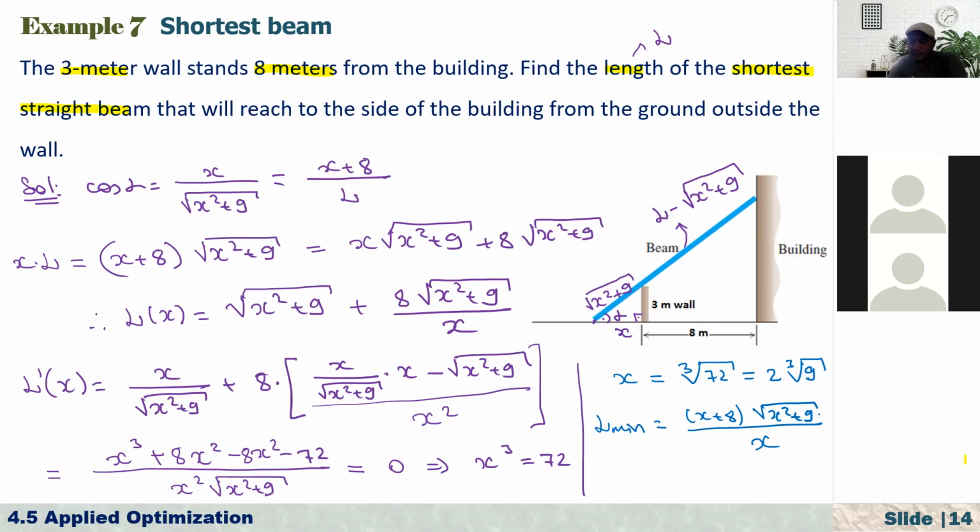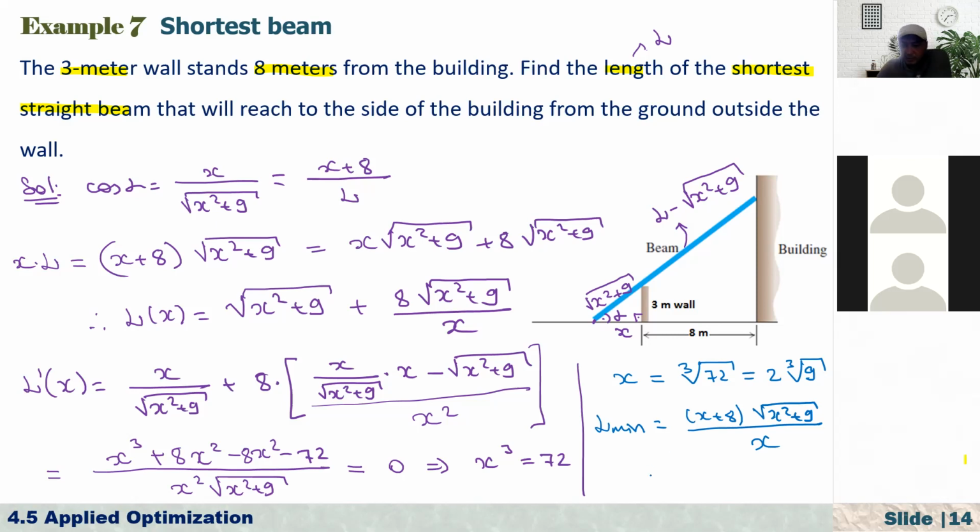If you evaluate this, we first write the cube root of 72. Now here we have x plus 8, so here we have the answer plus 8, close the bracket, times the square root of the answer squared plus 9, divided by the cube root of 72.